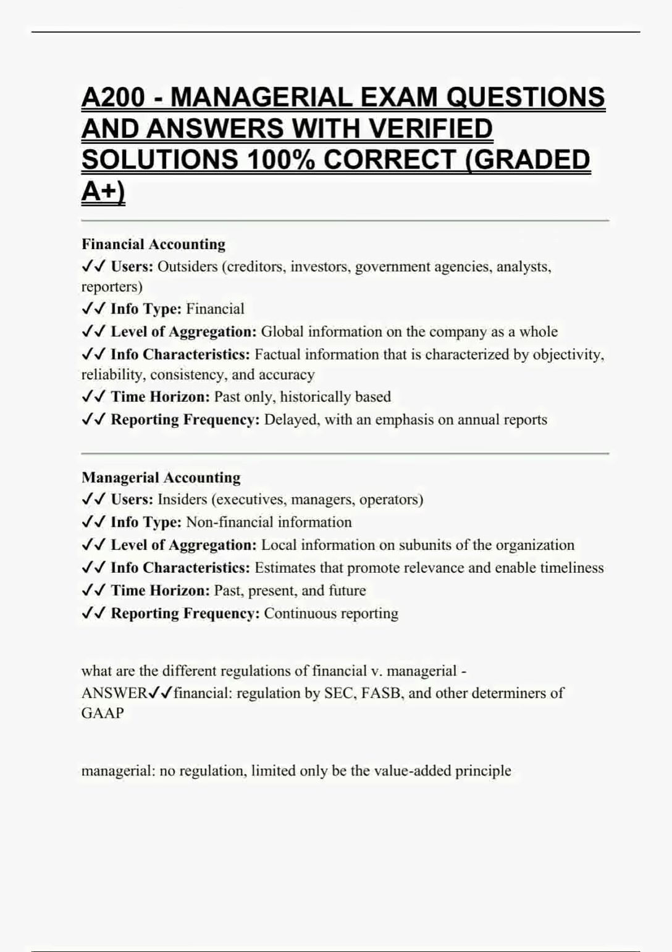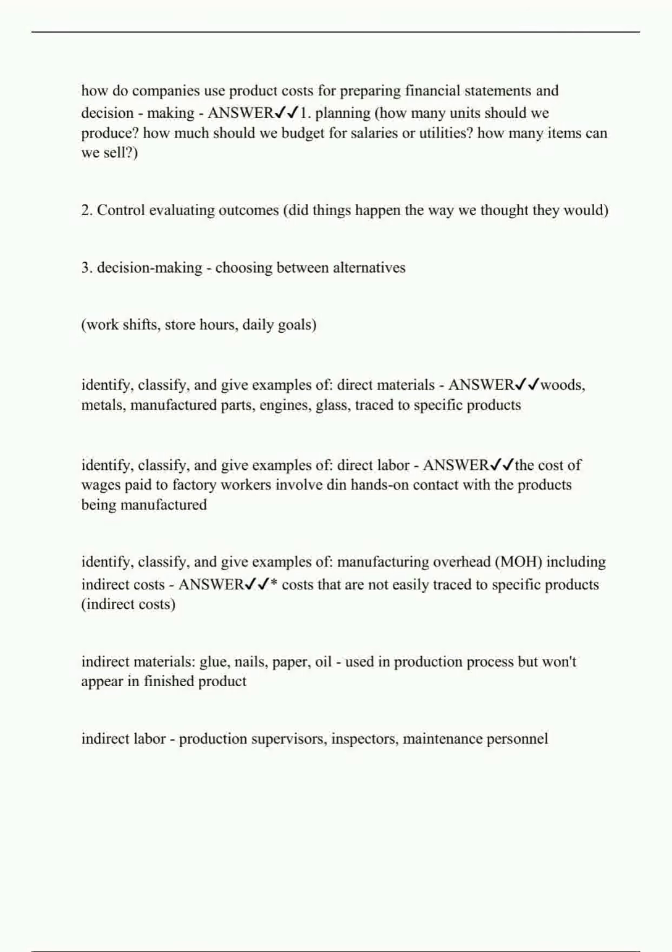How do companies use product costs for preparing financial statements and decision making? Answer: 1. Planning. How many units should we produce? How much should we budget for salaries or utilities? How many items can we sell? 2. Control, evaluating outcomes. Did things happen the way we thought they would? 3. Decision making, choosing between alternatives: work shifts, store hours, daily goals.